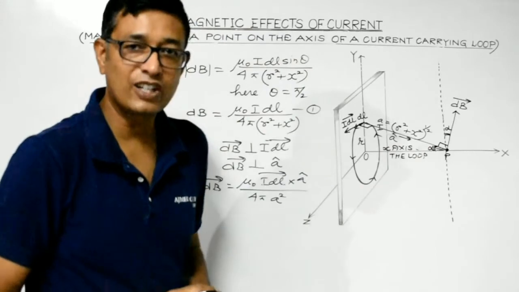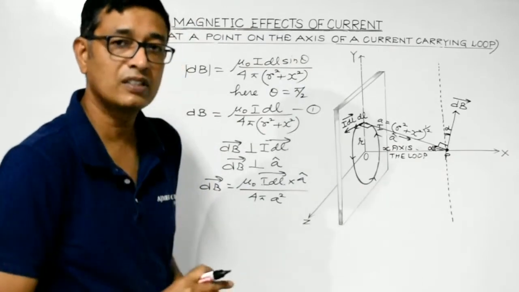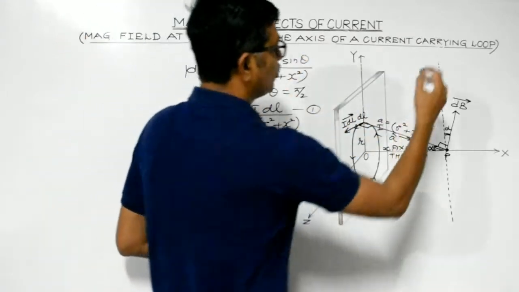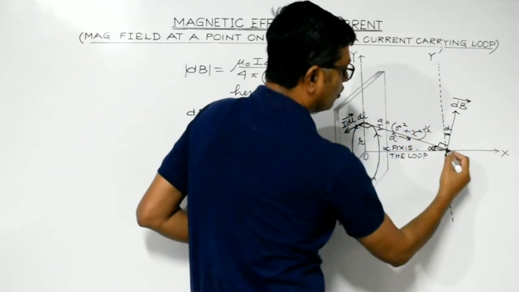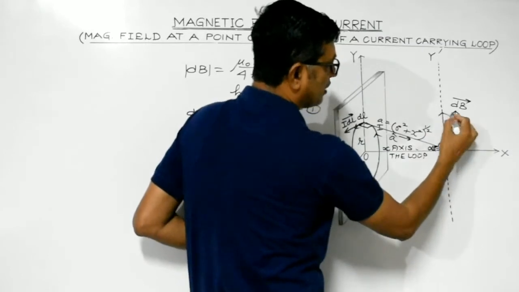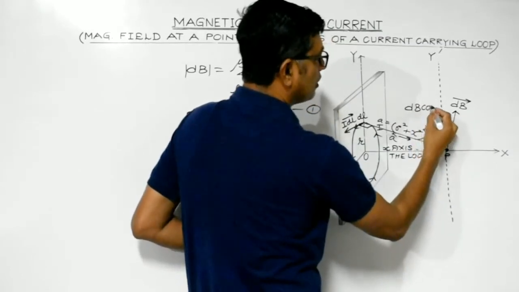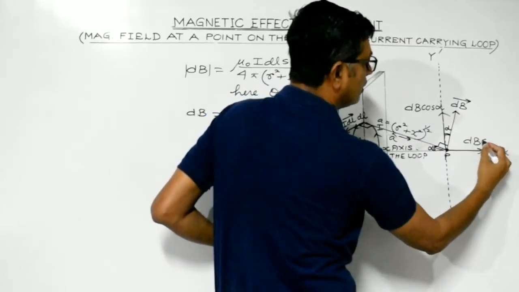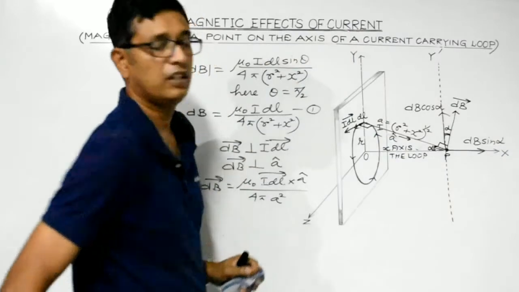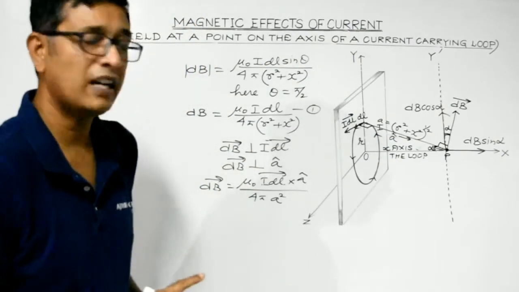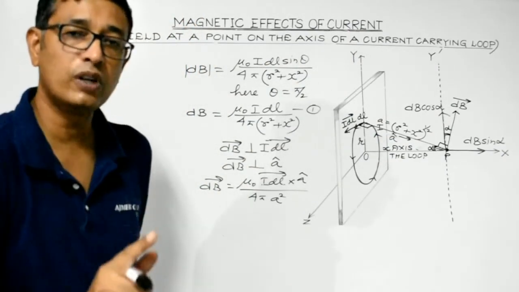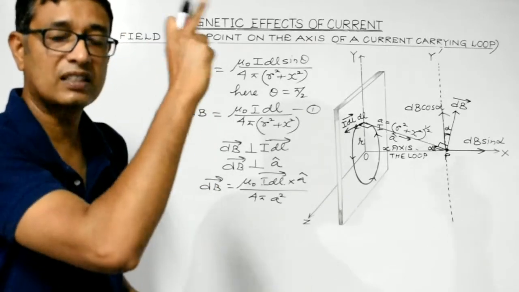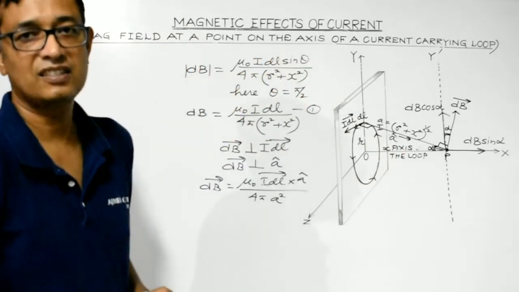Now dB being a vector quantity, we can resolve it into two components. One along the positive y-axis, the other along the positive x-axis. This is y-axis. So resolving dB into two components, this will be dB cos alpha and this component would be dB sin alpha. Clear, students? So dB cos alpha and dB sin alpha are the perpendicular components of magnetic field dB, one along the positive y-axis, the other along the positive x-axis.